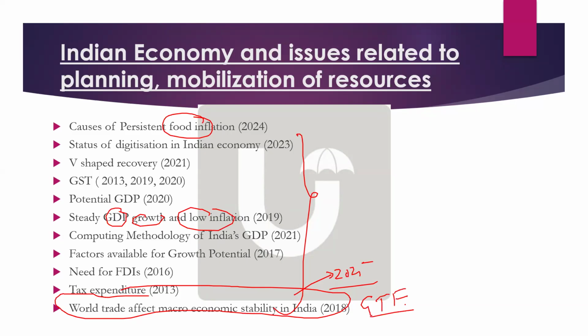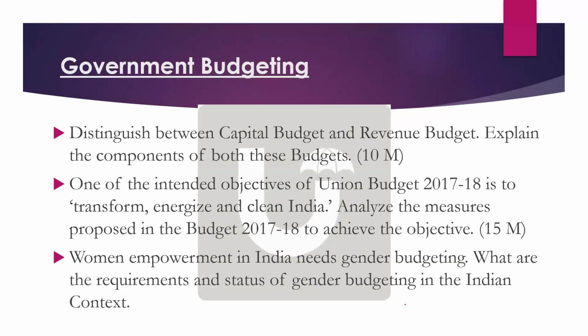So exactly, the question will be in this way: global trade fragmentation, what is the effect on macroeconomic stability in India? This question mostly has to come this year in the exam in Indian economy. Based on PYQs also, you can see it is already asked, and even now there is global trade fragmentation going on. So definitely a question on global trade fragmentation and its impact on economic stability of India can be asked in 2025.